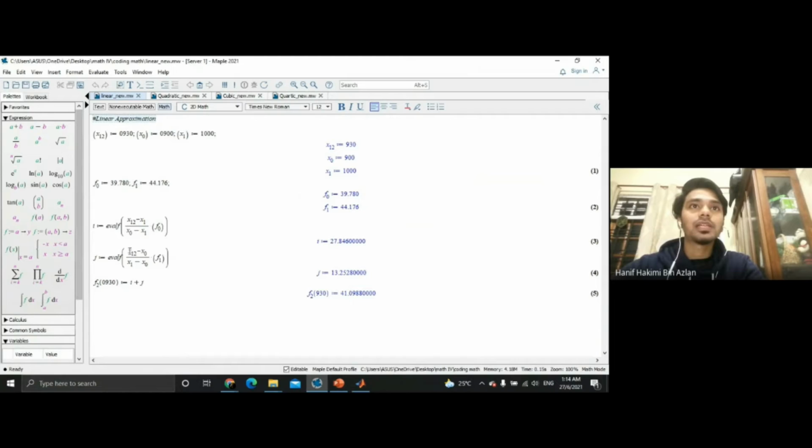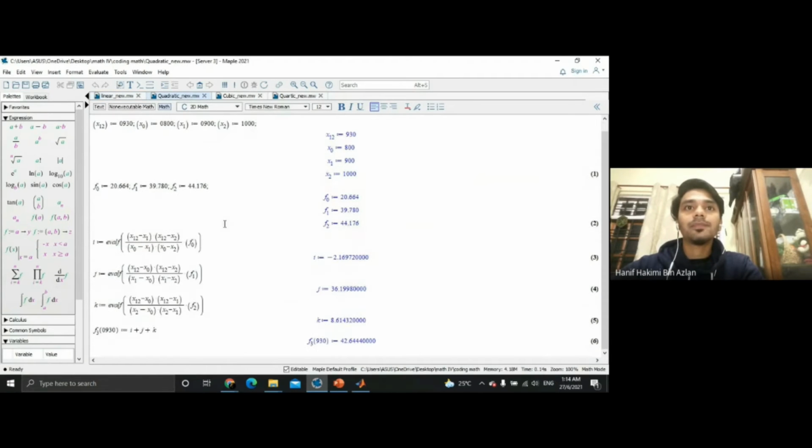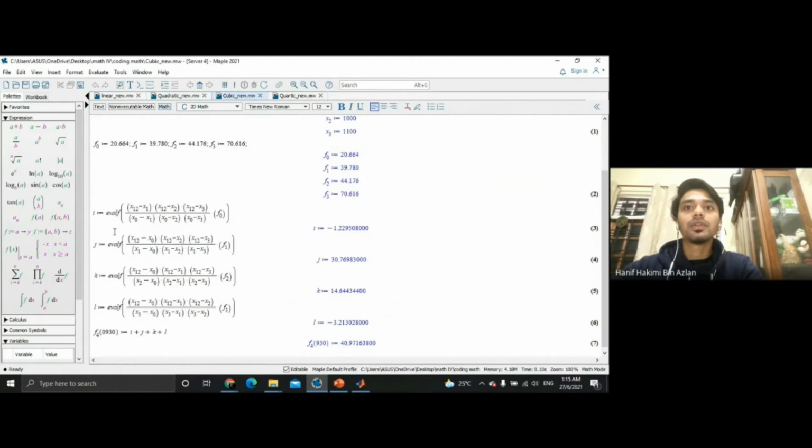So this is the value of power at 9 and at 10. This is the formula of linear. So we add each term together and we get this answer, 41.0988. For quadratic, this is the formula. For the equation, we get this answer, 42.6444. Next, for the cubic, this is the formula. For the equation, we get this answer, 40.971638.